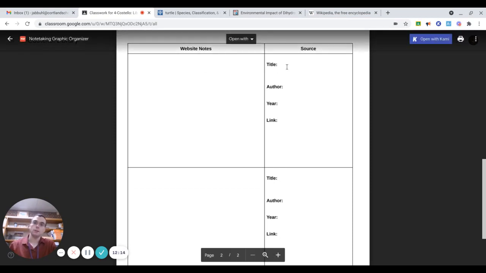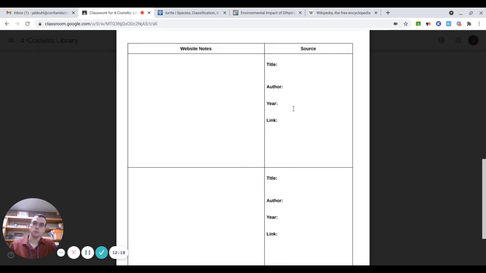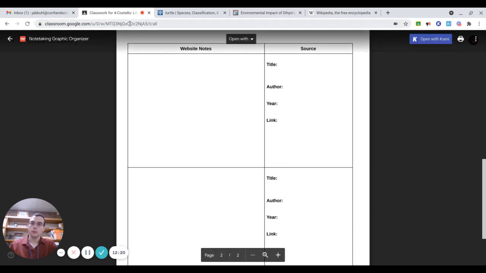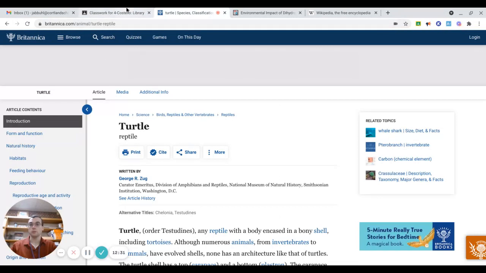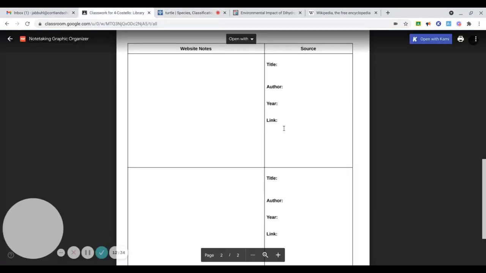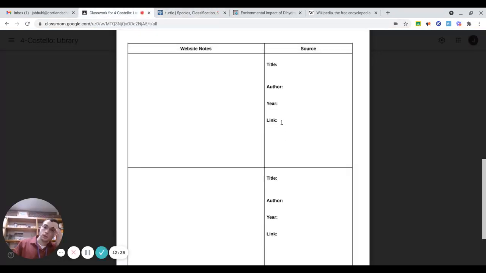And remember to include the title of the article, the author of the article, the year the article was made, and the link. For the link, you just hit Control-C, and then in your links, you hit Control-V. So make sure it's Control-C on the article. I Control-C here if I was going to use this one, and then Control-V in my notes.